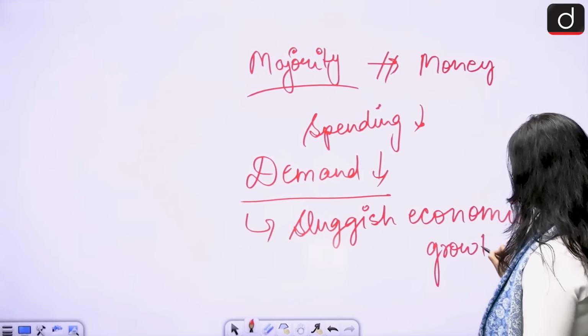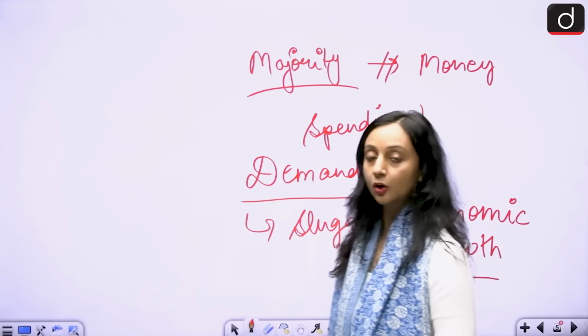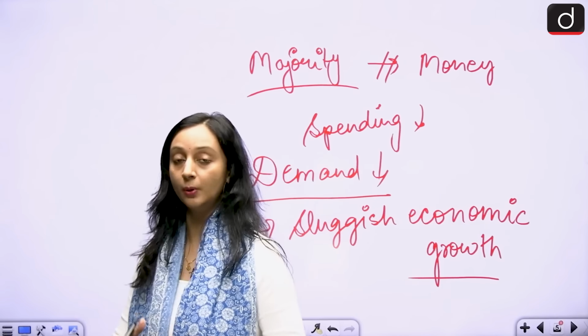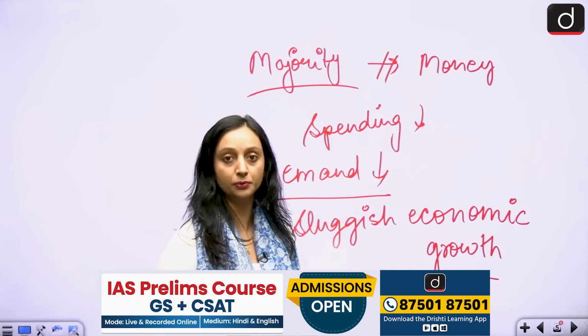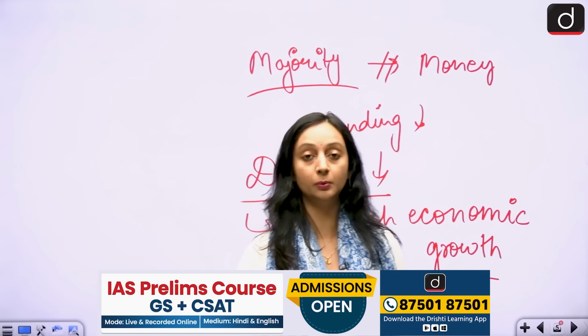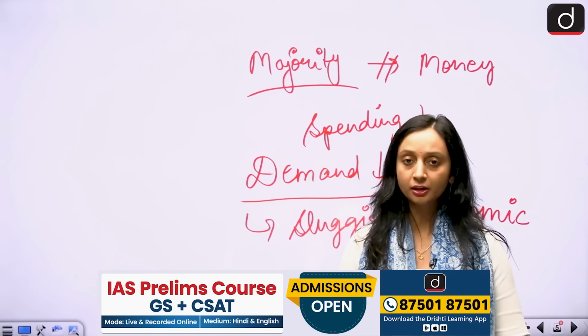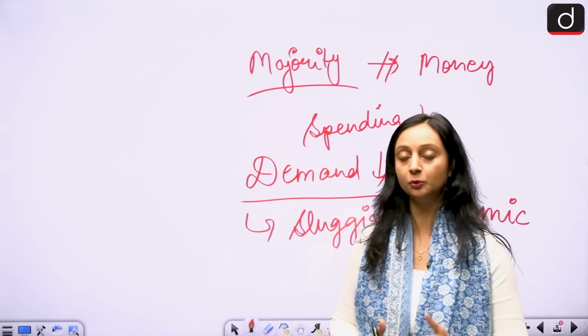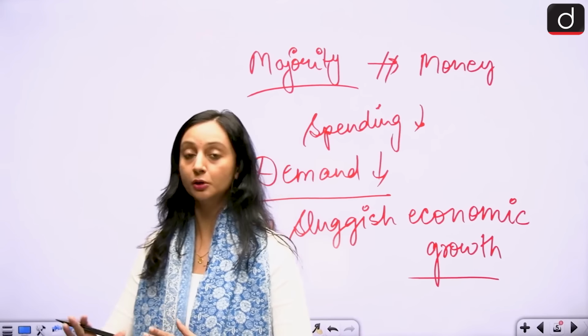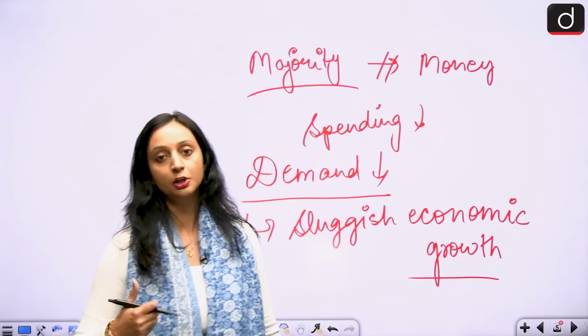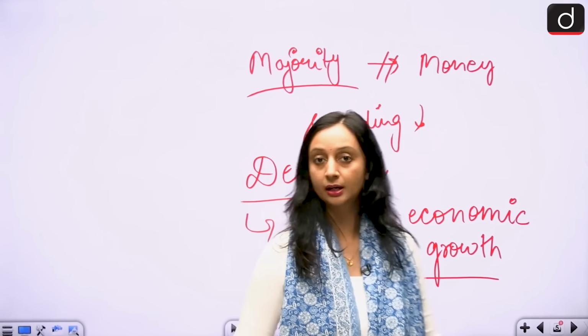So it is very important in the economy of any country that the wealth and the income should not be concentrated just in the hands of a few people. It should be divided equally. It should be divided in a fairer manner, in a transparent manner, and then only we can guarantee, or at least start moving towards, the economic growth of our country. So the data over here is definitely disheartening.